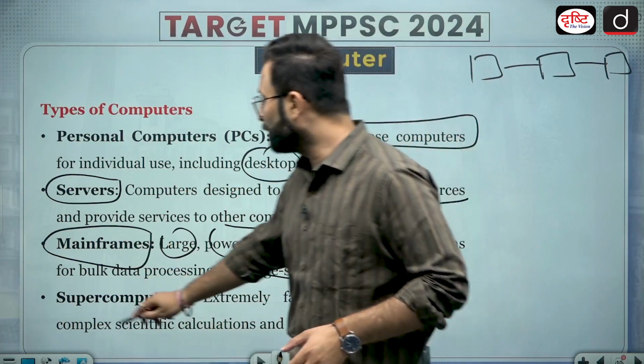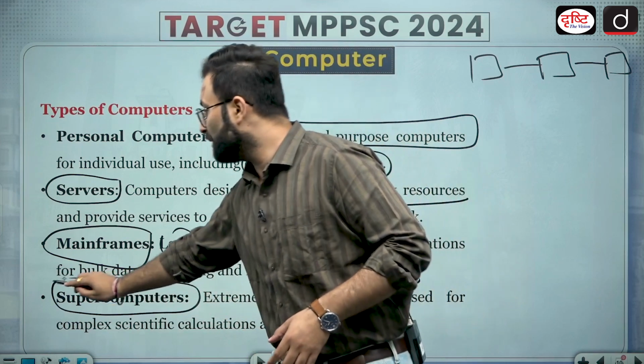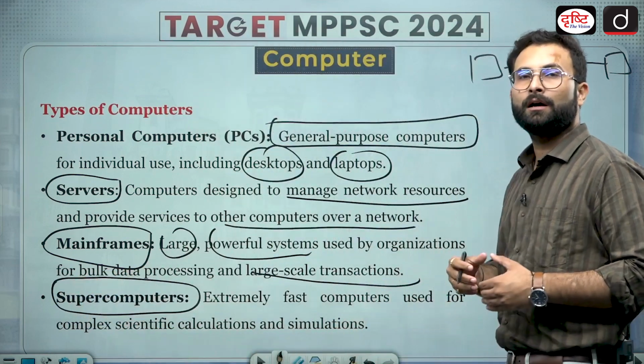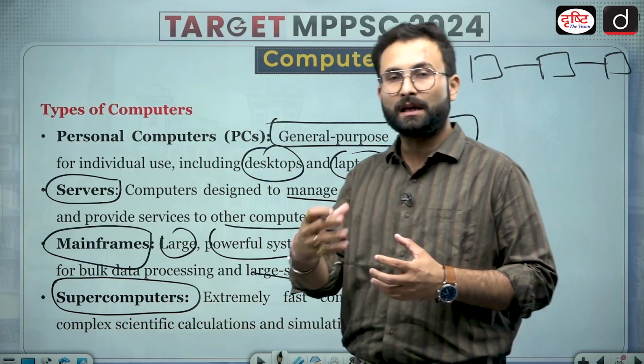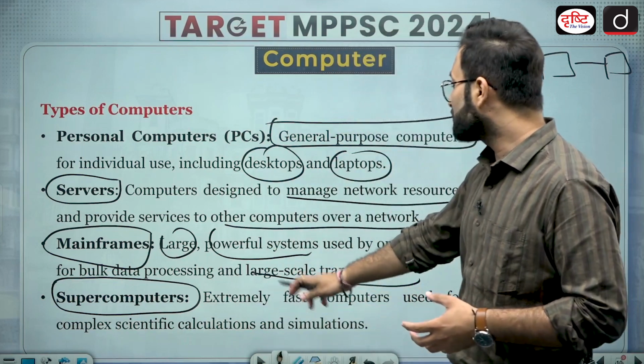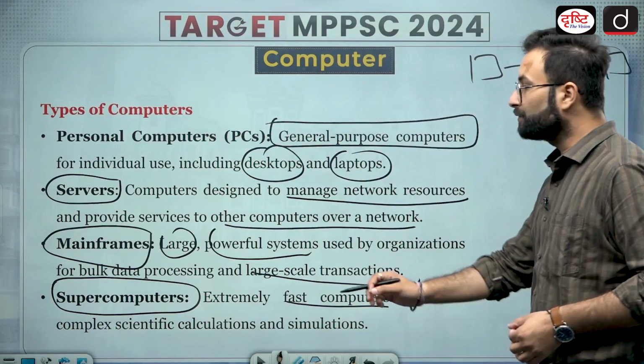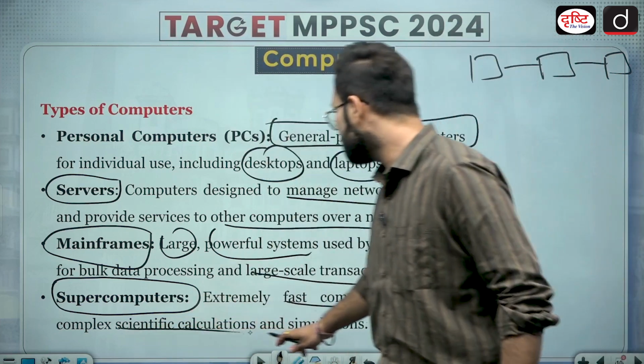Now supercomputers. With the name itself, it is clear that these have exceptional computation capacities. They are extremely fast computers, used for complex scientific calculations and simulations.